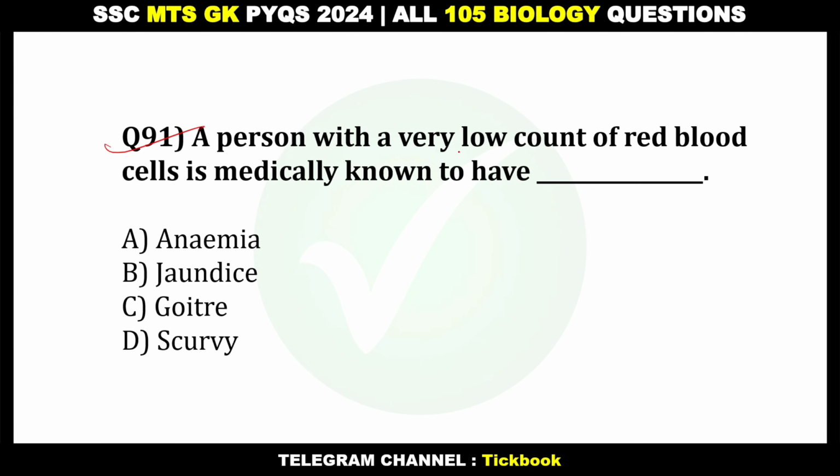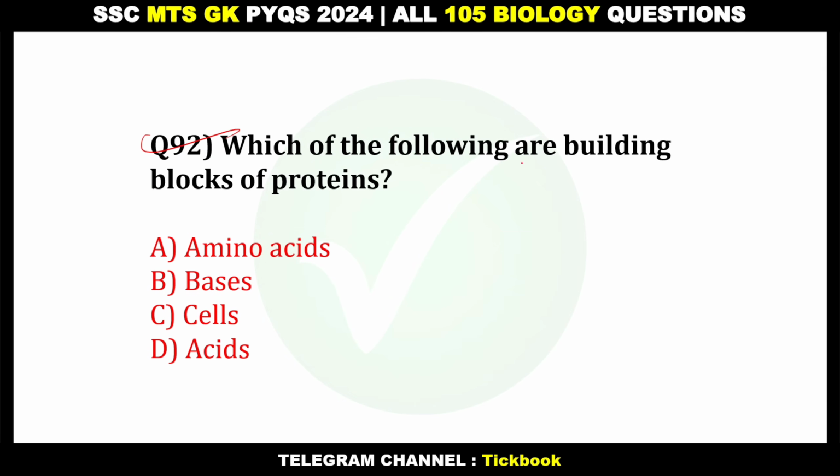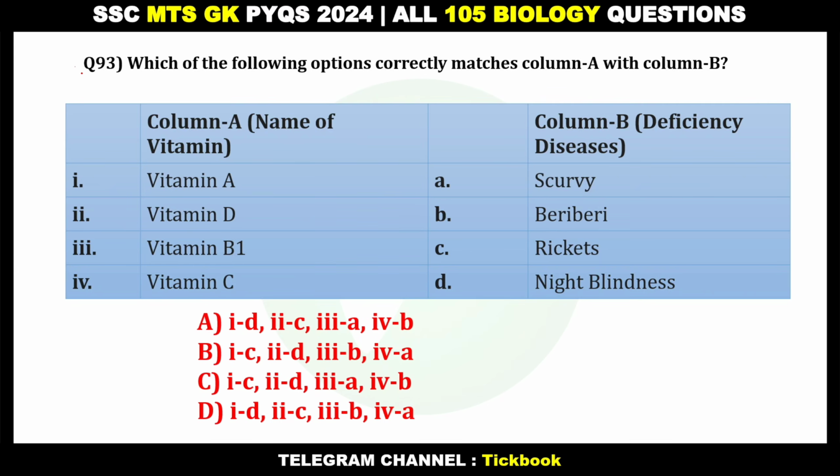91. A person with a very low count of red blood cells is medically known to have. Number A, anemia. 92. Which of the following are building blocks of protein? Option number A, amino acids. 93. Which of the following options correctly matches column A with column B?